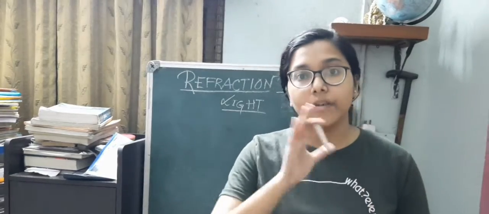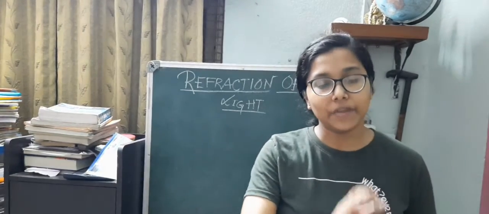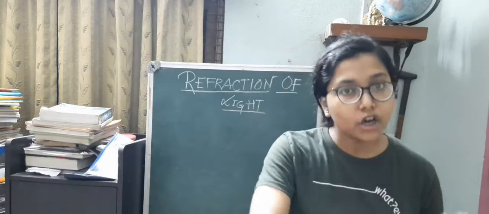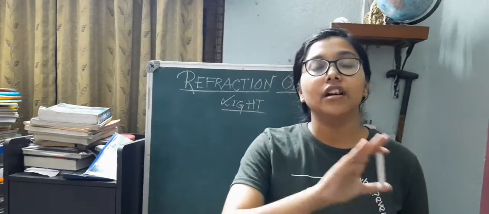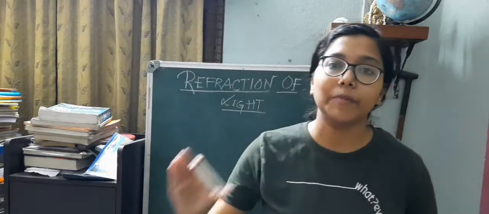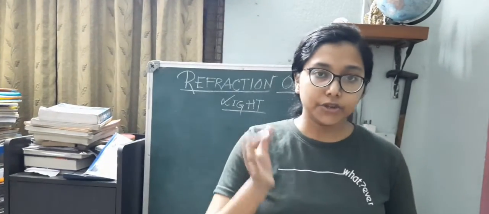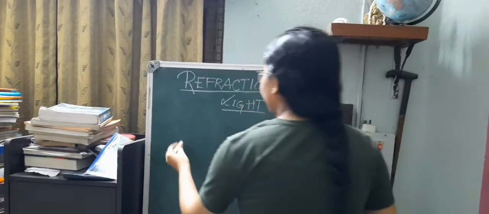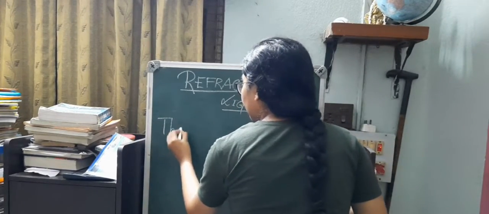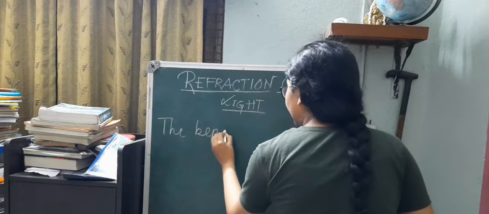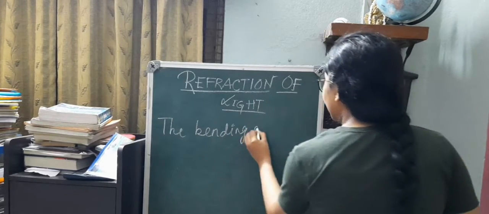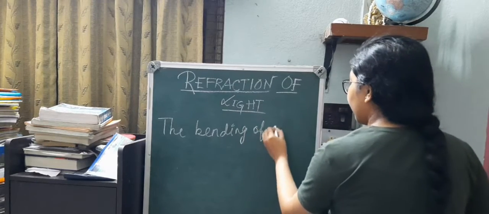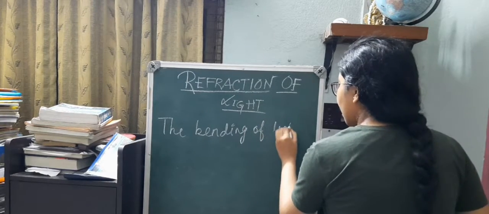Light bends because it travels from an optically denser to an optically rarer medium, or it can travel from an optically rarer to an optically denser medium. So if I write down the definition here, what is refraction of light? It is nothing but the bending of light. And more specifically, to sum up the definition, it is still incomplete because it is the bending of light when